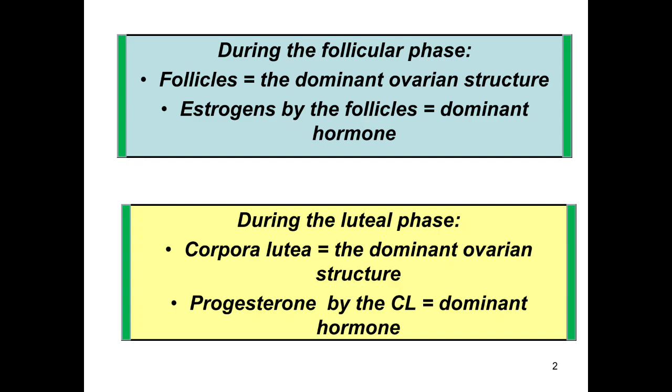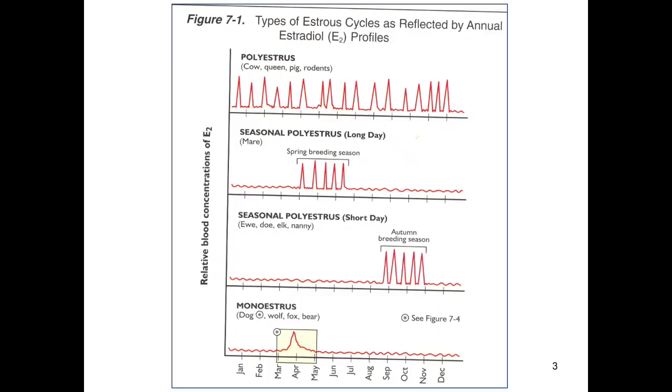In the follicular phase, the dominant structure on the surface of the ovary is the follicle, and the follicle produces estrogen hormone, that is the dominant hormone during the follicular phase. In the case of the luteal phase, the dominant structure on the surface of the ovary is the corpora lutea, and the hormone that is present during the luteal phase in the blood is progesterone.